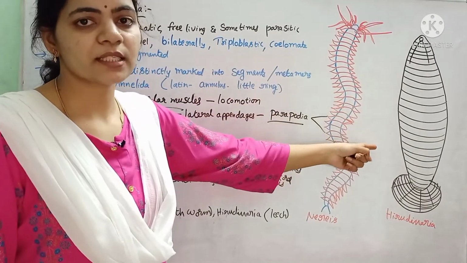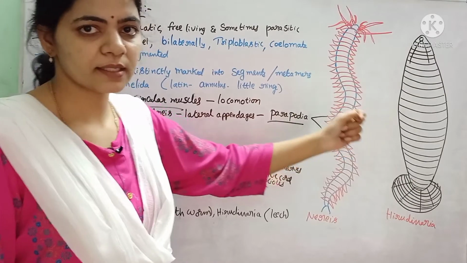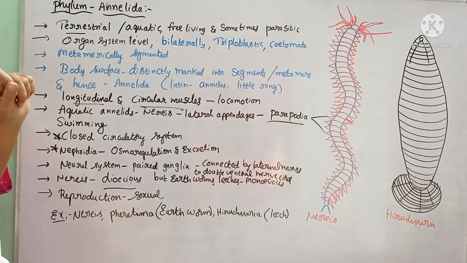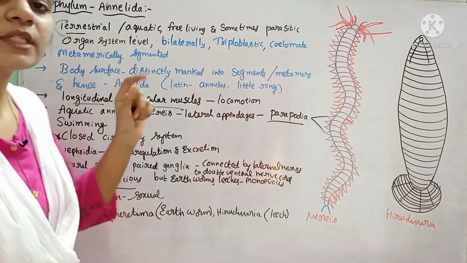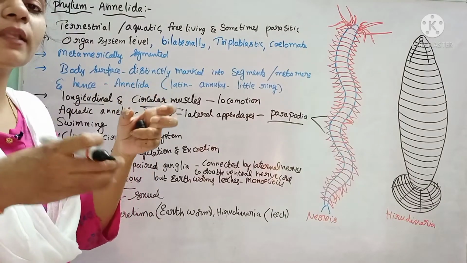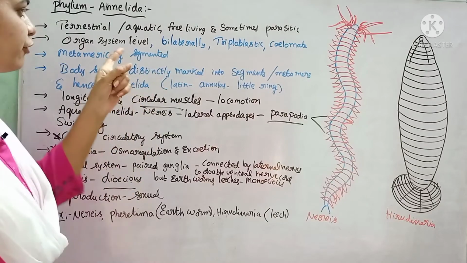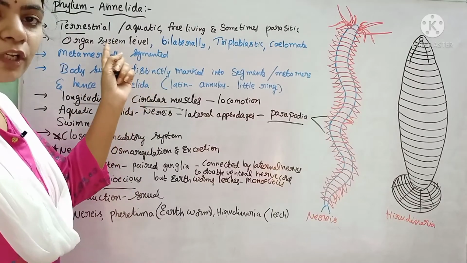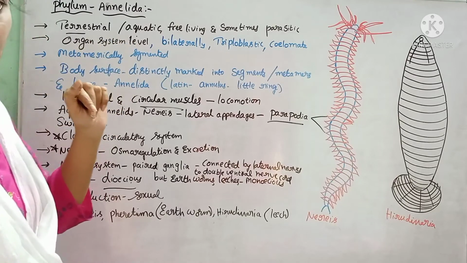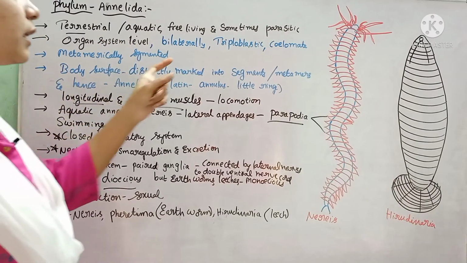We know that leech is a blood-sucking leech. It is parasitic on animals. And they exhibit body organization. If we see that, they exhibit the organ system level of organization. That means different organs will combine together and form an organ system, which forms a functional physiological system. That is called the organ system level of organization.